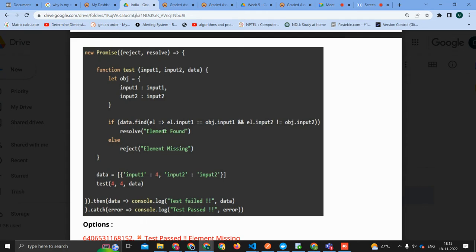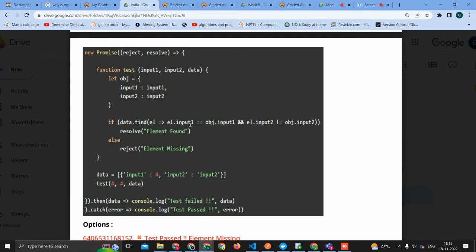Okay, so we have new Promise, reject or resolve. Then we have function test, which is taking three inputs: input one, input two, and data. Let object is equal to input one, input two. Then we have data.find, element.input one is equal to object.input one, and element.input two is not equal to object.input two. Then it is resolve element found, else reject element missing.